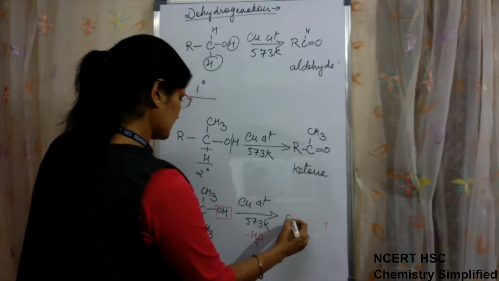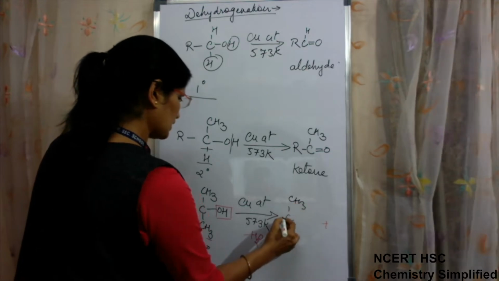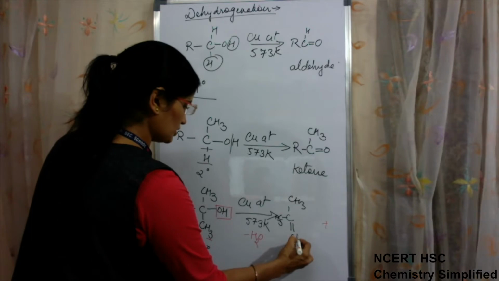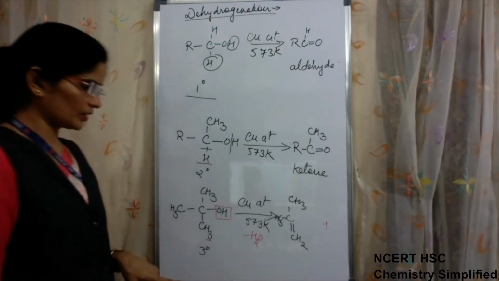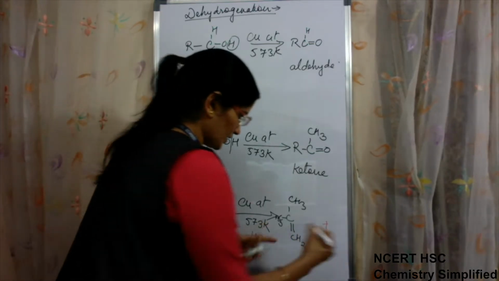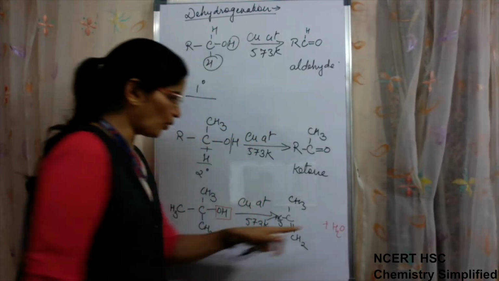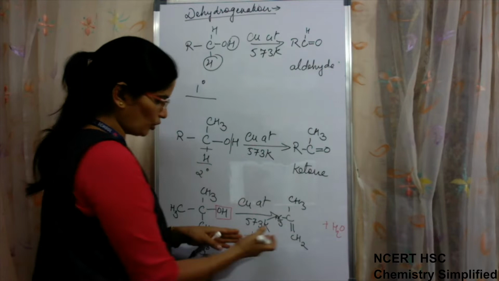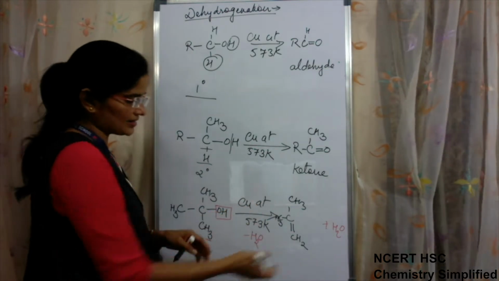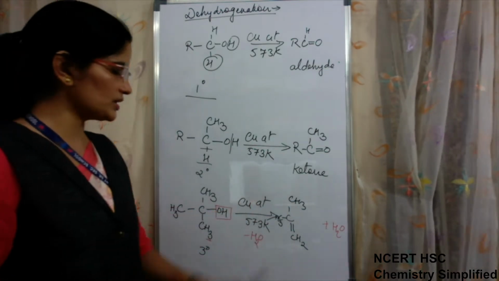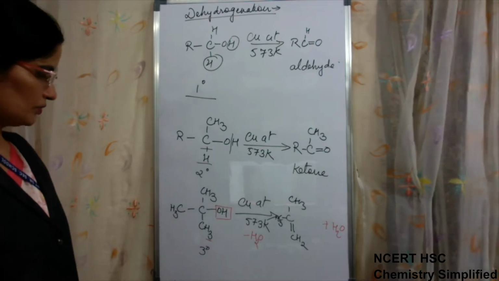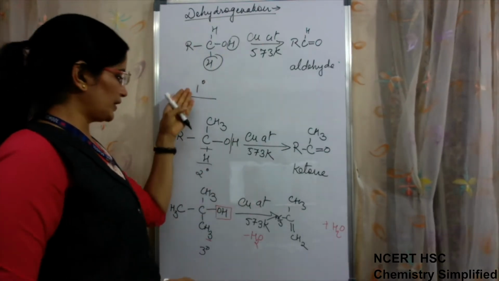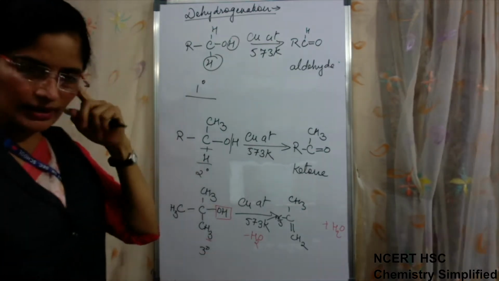So it will be C having CH3, CH3, and this one will become a double bond CH2, plus H2O. Both will not be written together. Either you write it on the product side or you write on the arrow as minus H2O. Any of the two things you have to write. So this will be the condition for the dehydrogenation reaction with 1 degree, 2 degree and 3 degree alcohols.